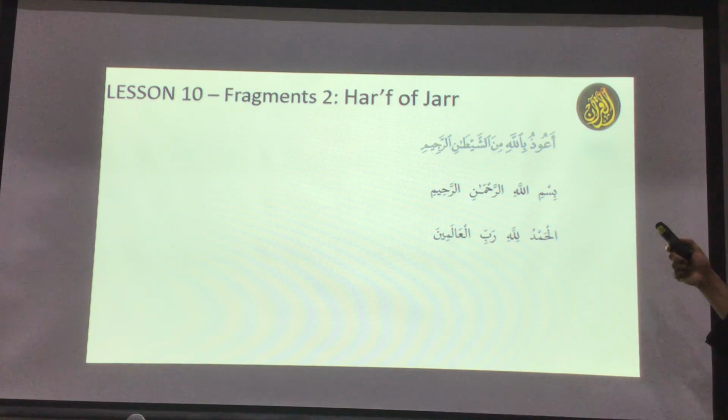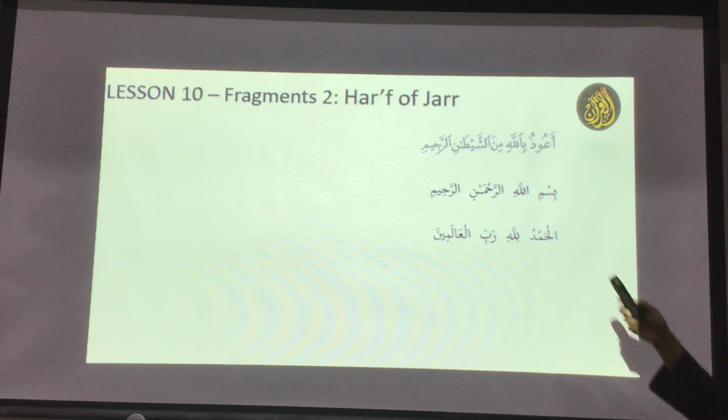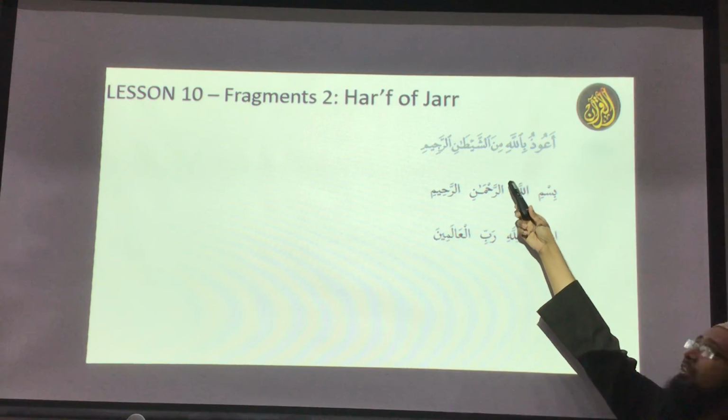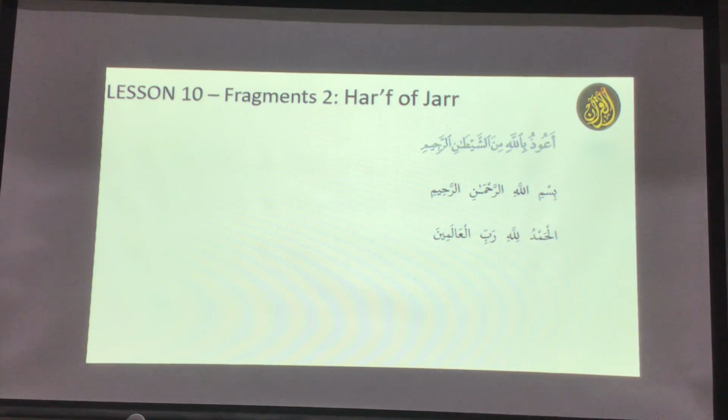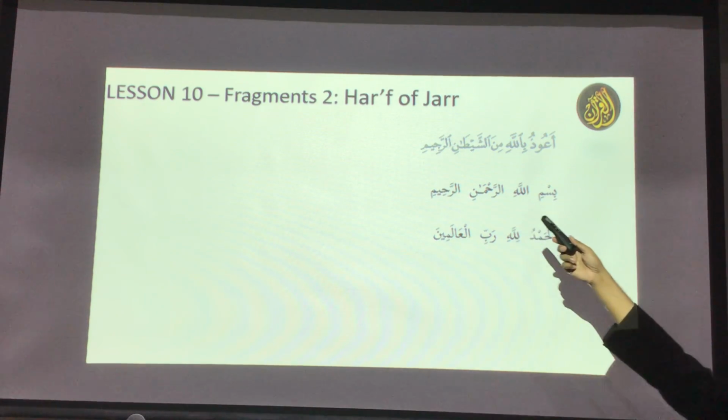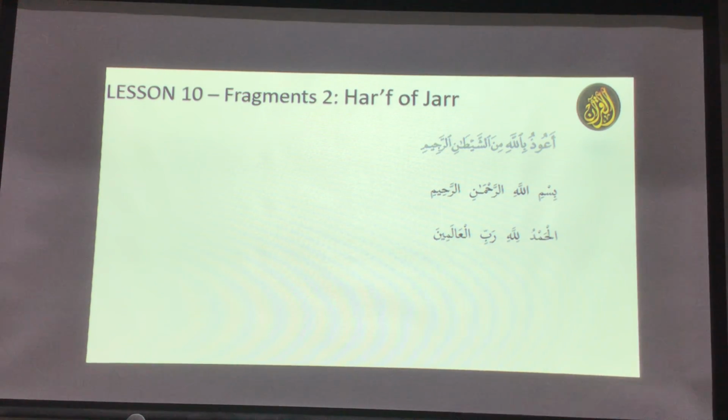Like the first one, Brother Mustafa, tell what I wrote in the first line. A'udhu billah. Keep reading. A'udhu billahi minash shaitanir rajim. Exactly. So where is the harf in the first one? The last one, ba, yes, billahi. And look at the word Allah. It became jar. Then the second, there's another harf. Min. See, it's become minash shaitani. We cannot say minash shaitanu or shaitana. It must be jar. Minash shaitani ar-rajim.